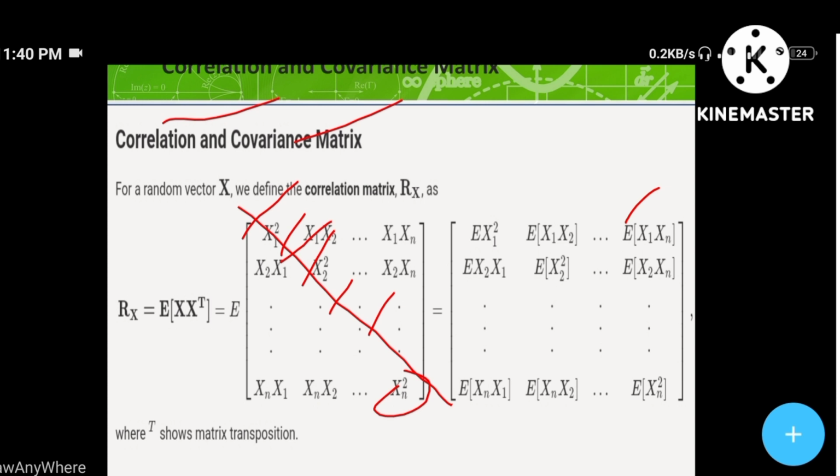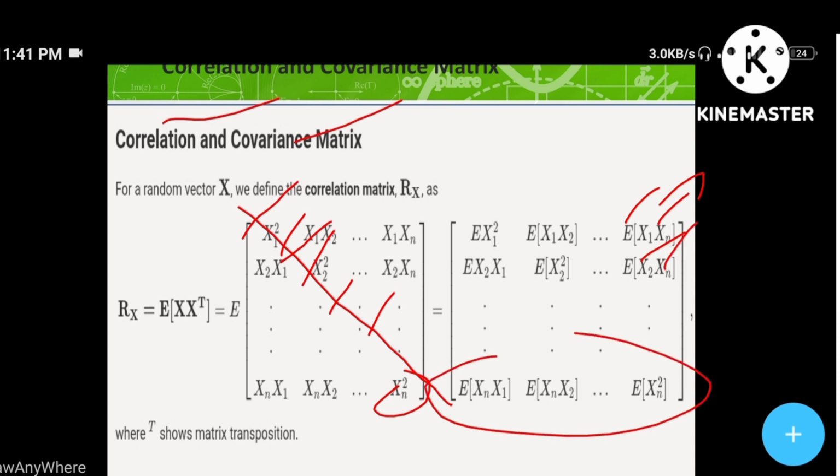Then if you further simplify, if you take the e from outside the matrix to inside the matrix, you can multiply every element with e. Then it becomes e of x1 square, e of x1 x2, e of x1 xn for the first row, and e of x2 x1, e of x2 square, up to e of x2 xn for the second row.